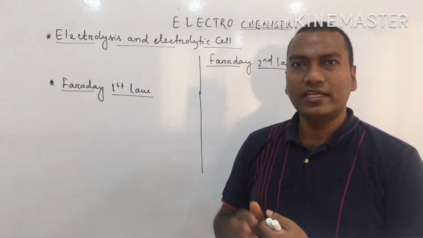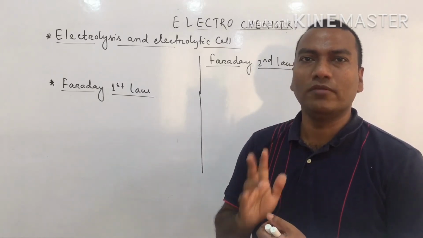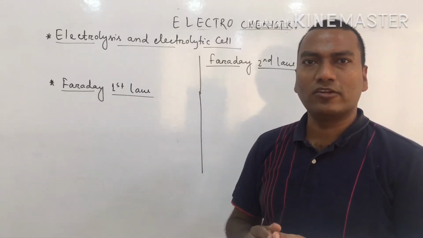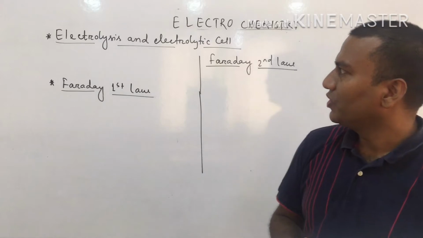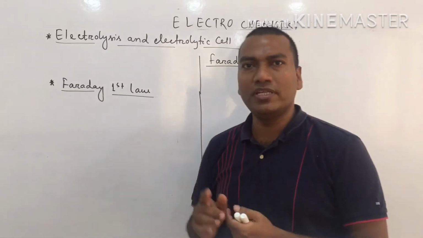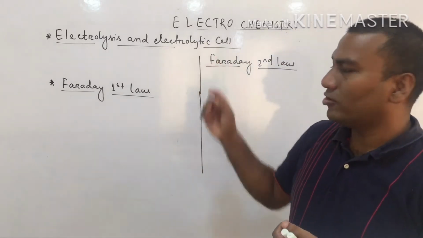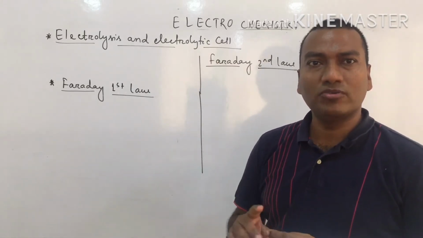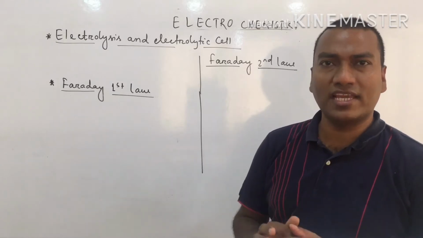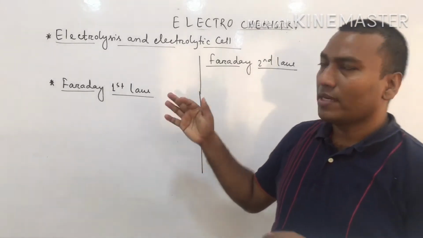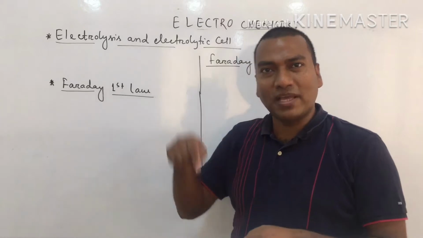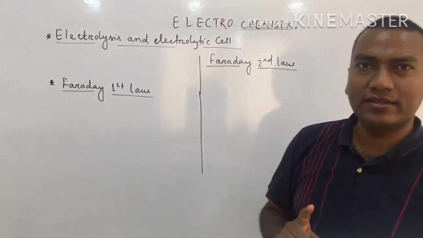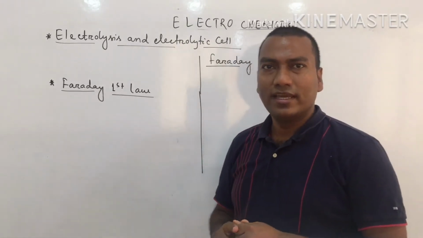In the galvanic cell, two electrodes are dipped in two different containers, but in the electrolytic cell, two different electrodes are dipped in one container. In the galvanic cell, a salt bridge is required, but in the electrolytic cell, a salt bridge is not required. Galvanic cell produces electric current due to chemical reaction, but here the chemical reaction takes place after passing electric current. Clear? Galvanic cell was completely spontaneous, yes or no?